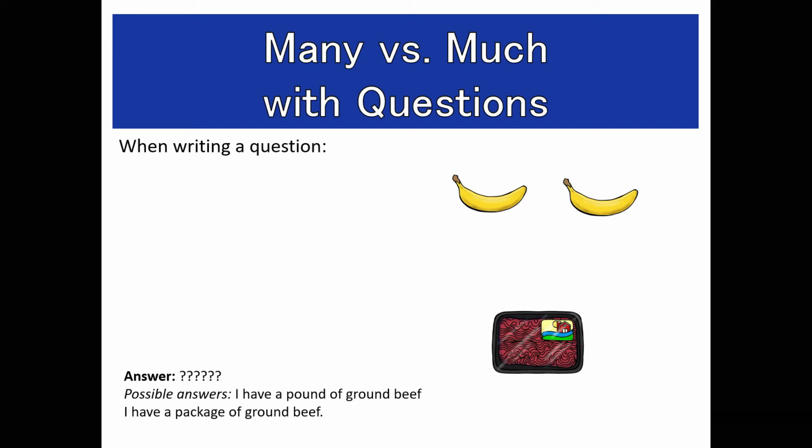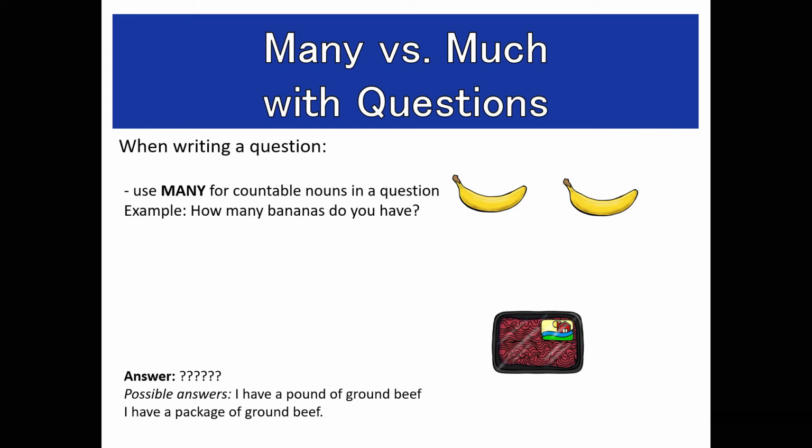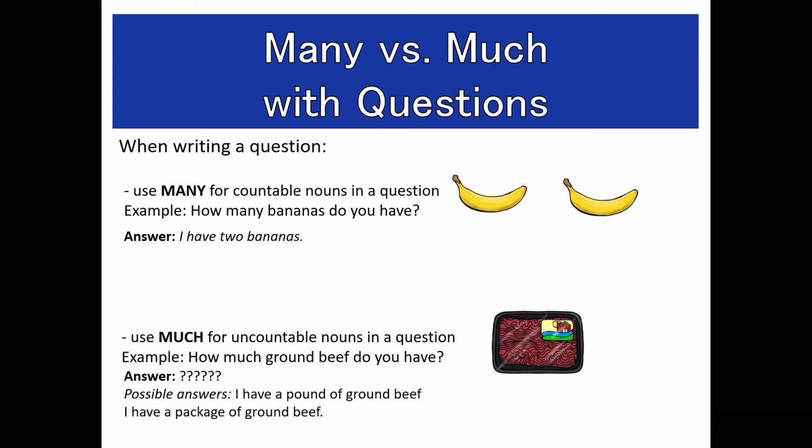Much versus many with questions. When writing a question, you would use many for countable nouns. For example, how many bananas do you have? With meat, it's a non-count, so you would use much for uncountable nouns in a question. For example, how much ground beef do you have? And the possible answers are: I have a pound of ground beef. I have a package of ground beef.